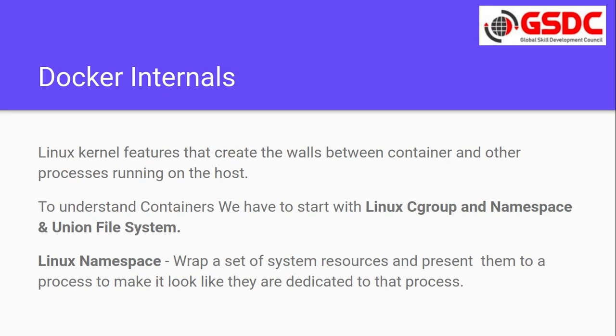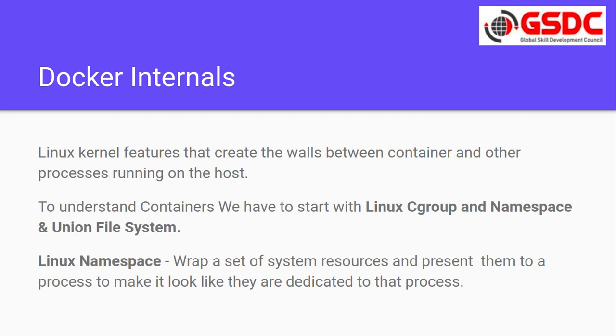Now, these are Linux kernel features that create walls between the container and other processes running on the host. To understand containers we have to start with Linux cgroups, namespaces and file systems. So what are Linux namespaces? They wrap a set of system resources and present them to a process to make it look like they are dedicated to that process. Even though we are sharing the resources, with the help of namespaces the process, that is the application running inside that container, feels that it has dedicated resources.